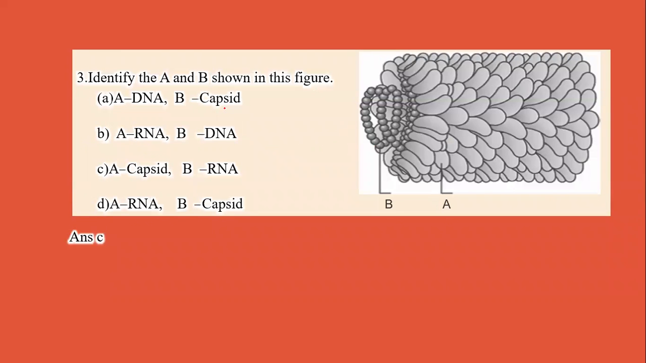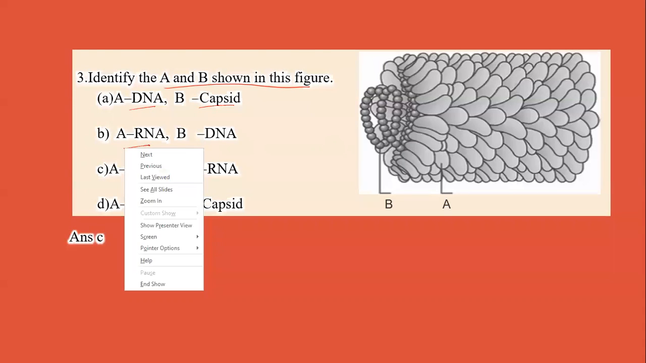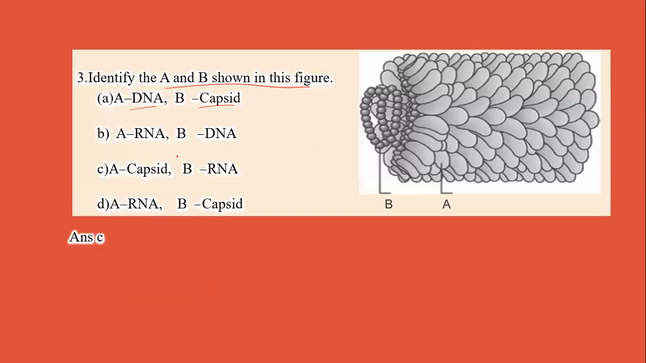Next question is, identify A and B shown in this figure. A is DNA, B is capsid. Next option is A is RNA and B is DNA. Third is A is capsid, B is RNA, and fourth is A is RNA and B is capsid.